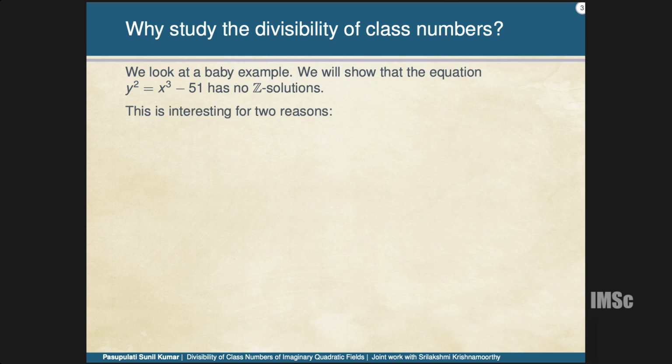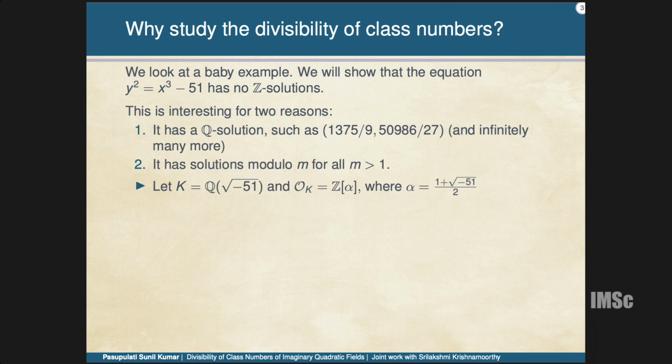Let me start. This is interesting for two reasons: it has infinitely many rational solutions, and it also has a solution modulo every m greater than or equal to 1. Let me consider this quadratic field Q(root minus 51). This is the number ring, and you can easily compute that the class number is 2.